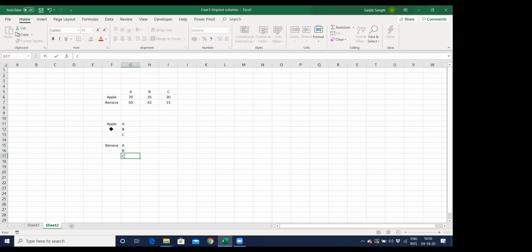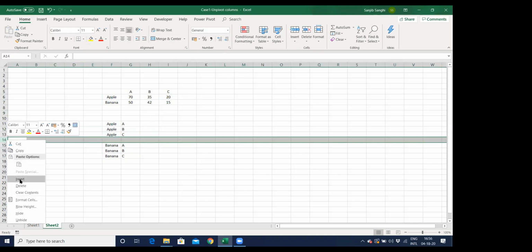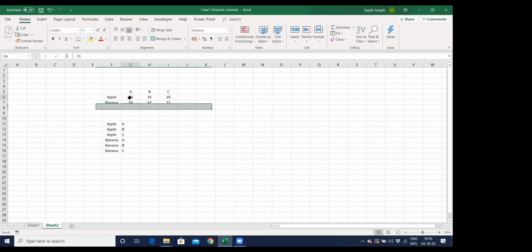Many combinations. And then you want to copy this down. You want to copy this down. You want to delete this. And then you have this table right now with you. Control C, right click, paste special, transpose.